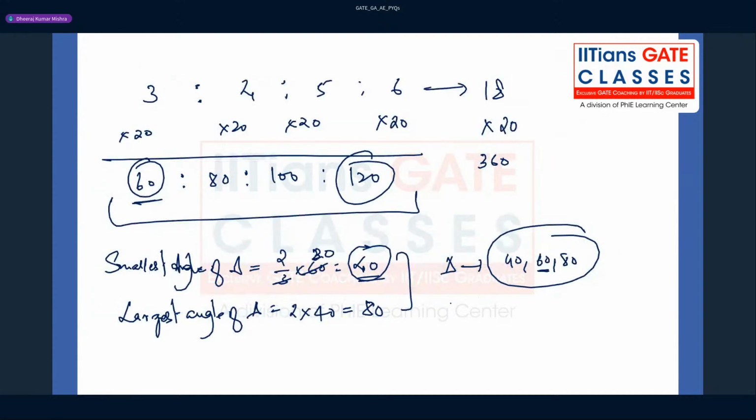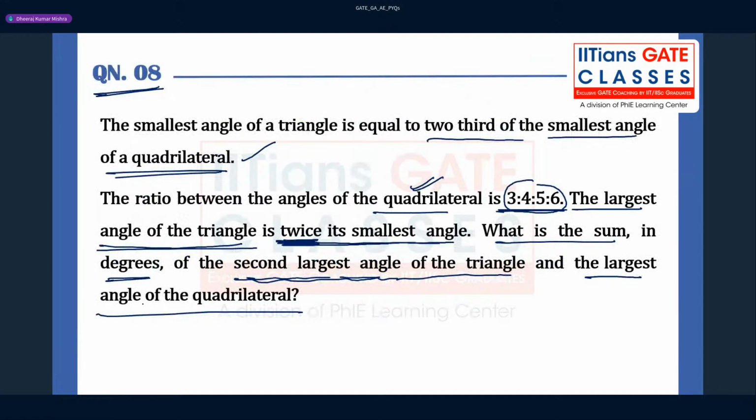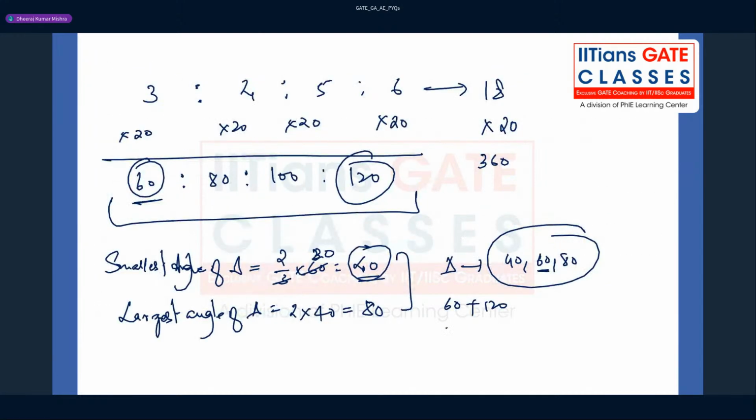The second largest angle is nothing but 60 plus the largest angle of the quadrilateral, which is 120, right? So 120. So the answer for this question will be 180. So this is the answer, guys.